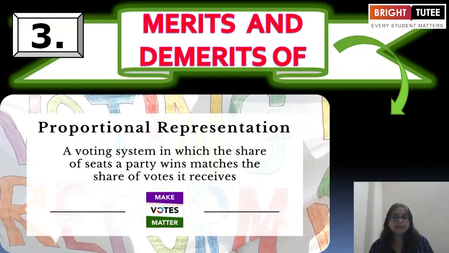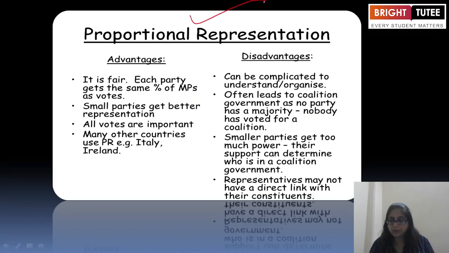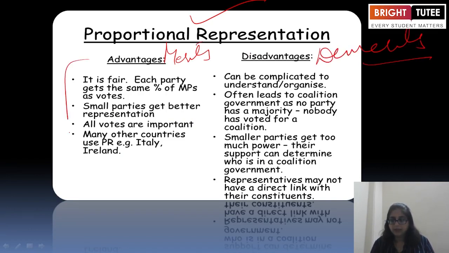Now, the merits and the demerits of proportional representation. A voting system in which the share of seats a party wins matches the share of votes it receives. The advantages, that is the merits: it is fair, each party gets the same percentage of MPs as votes, and small parties get better representation. All votes are important, as in many other countries, for example Italy and Ireland.